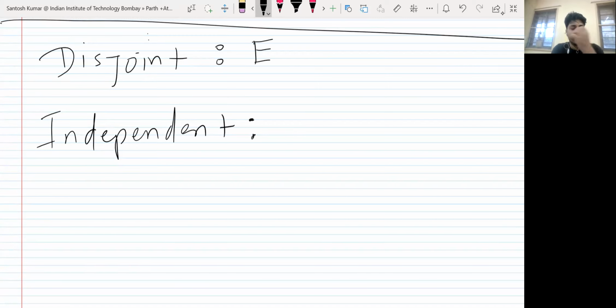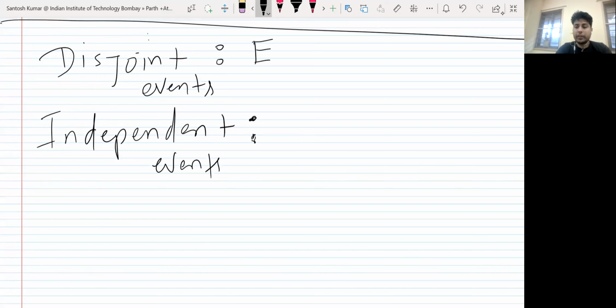Anyone would like to say the definition? What was the meaning of disjoint? E and F are two events. How can we say they are disjoint? Disjoint events and independent events. Do you remember the definition of disjoint event? They have no common element. Right, right. They have no common element.